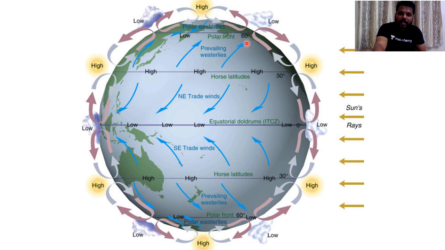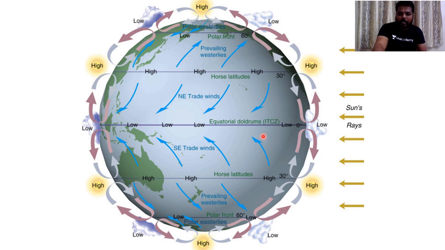And from these horse latitudes, after this descending air column, we have the prevailing westerlies which move. And these westerlies are warm winds, and from the polar regions we have the polar easterlies. And these polar easterlies are cooler, the prevailing westerlies are warmer, hence they never mix up. Hence they generate a confluence zone here dynamically. They form a front here, a vacuum-like structure, and because of this, we again have an ascending air column. So because of that, we have low pressure conditions and a rainfall pattern develops, and hence again this wind moves and descends near the equatorial region, creating high pressure conditions.